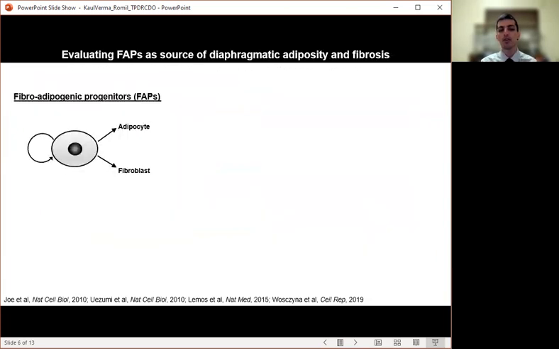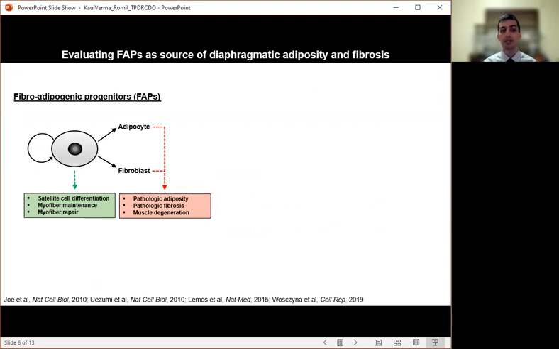We wanted to determine the source of this adiposity and fibrosis in the obese diaphragm and focused on fibroadipogenic progenitors, a skeletal muscle mesenchymal stem cell population that can differentiate into adipocytes and fibroblasts. In normal muscles, FAPs are important for satellite cell differentiation, myofiber maintenance, and repair. In pathologic conditions such as muscular dystrophy and injury models, they can contribute to pathologic adiposity, fibrosis, and muscle degeneration.